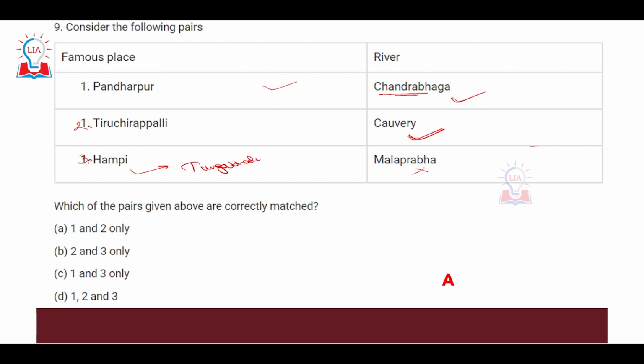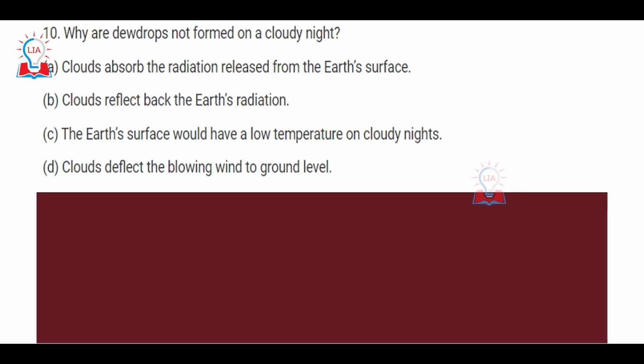The third is incorrect. The 10th question is related to climatology, where it has been asked why dewdrops do not form on a cloudy night. Dewdrops refer to the small liquid droplets that develop on surfaces, such as leaf surfaces or other solid surfaces, in the winter season. So why do they not develop when the night is cloudy, when there is a large amount of clouds present in the sky? Here four statements are given. The correct statement obviously is B.